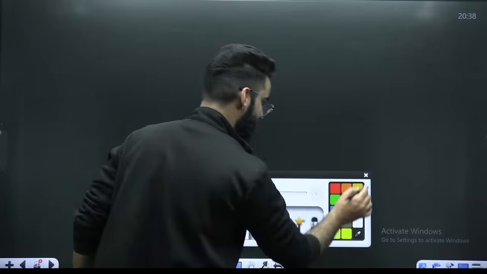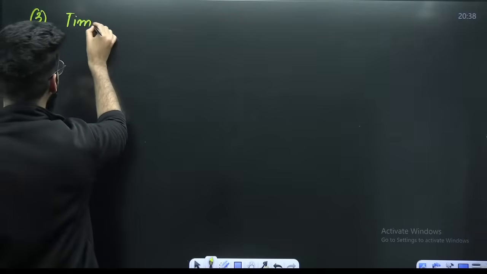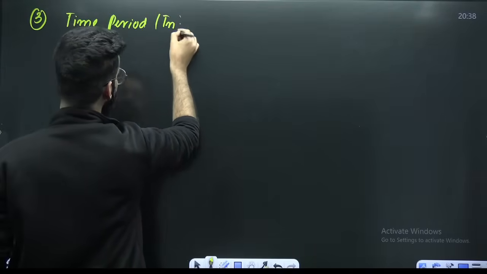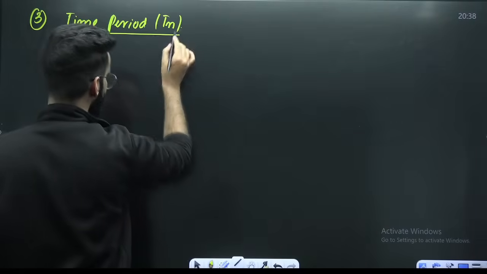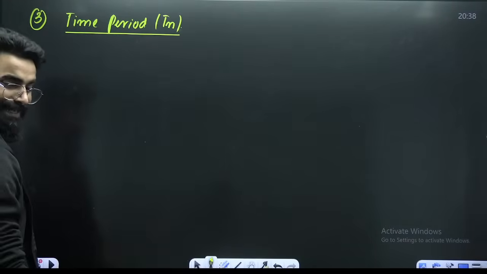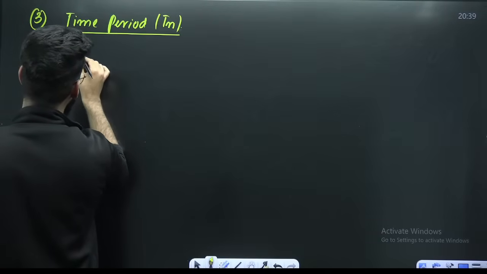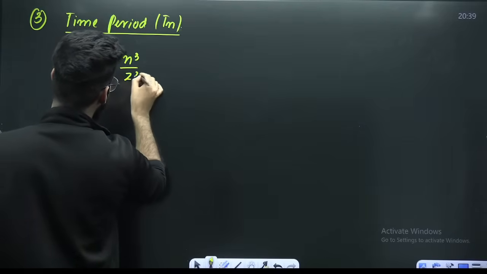The third question which will be asked from here: time period. How do we calculate the time period of the electron, which you represent with Tn? Direct result I'm giving: the time period of the electron in the nth Bohr's orbit is equal to T naught n cube upon Z square.